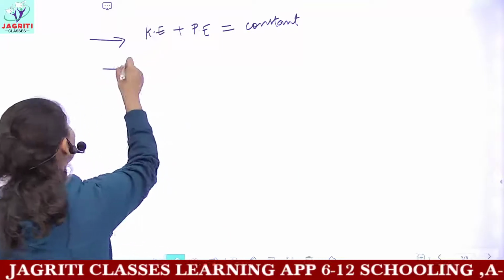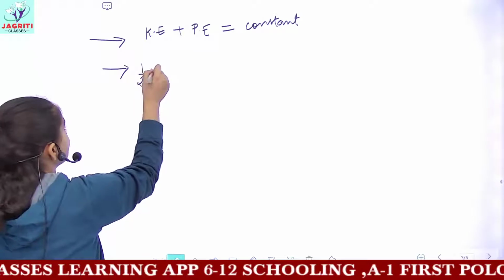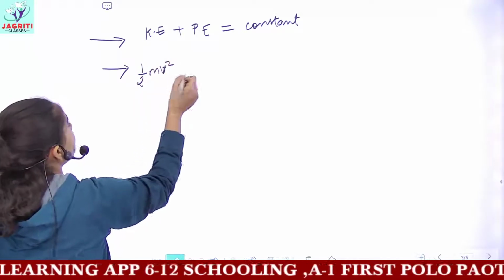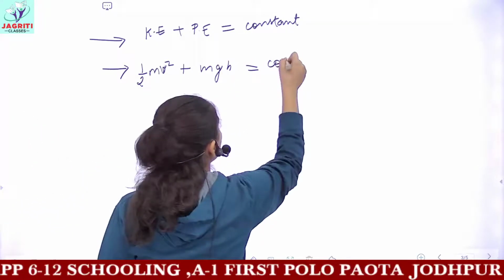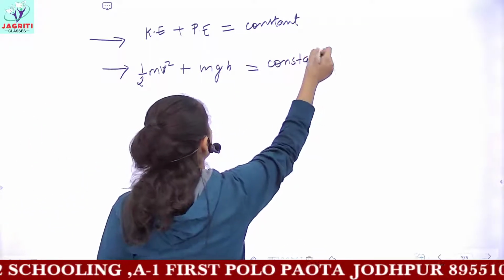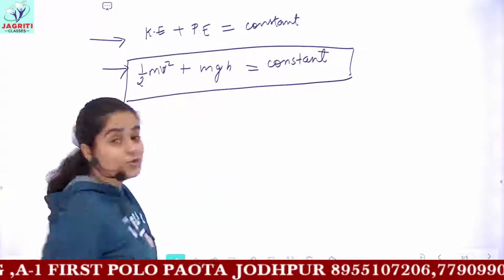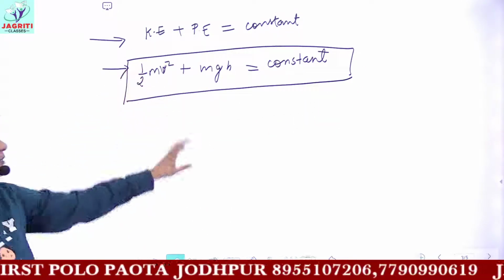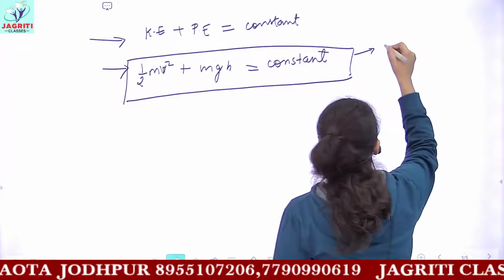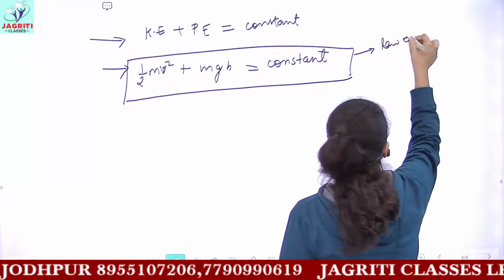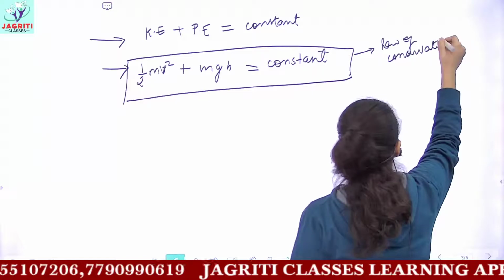And if I write it mathematically, that is, if I use the formulas, then for kinetic energy it would be half mv square, for potential energy it would be mgh, and this equals a constant. So this gives you the perfect mathematical representation, using the formulas, for the law of conservation of energy. This depicts very clearly, very appropriately the law of conservation of energy.